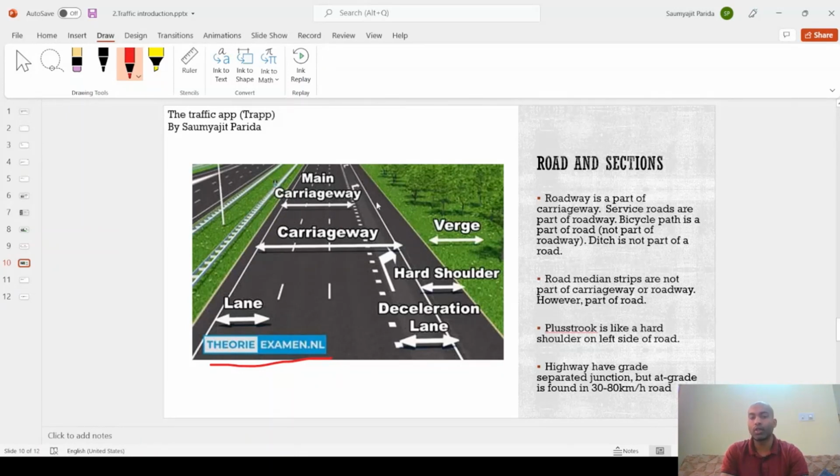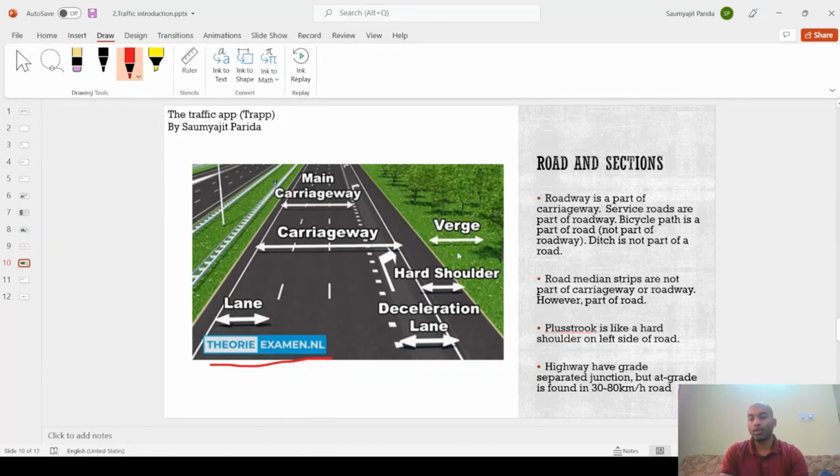This is the typical section of a road in the Netherlands, and in this we have a hard shoulder. This hard shoulder is also used as an emergency carriageway, but it is not allowed all the time. When the traffic intensity is high, then we can use this part. Then this part is called the acceleration and deceleration lane.